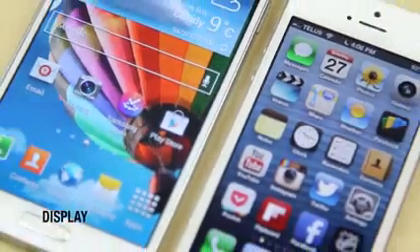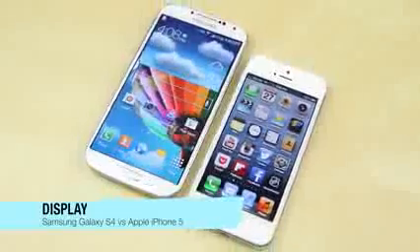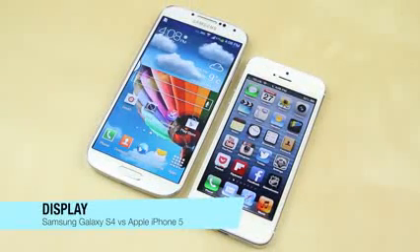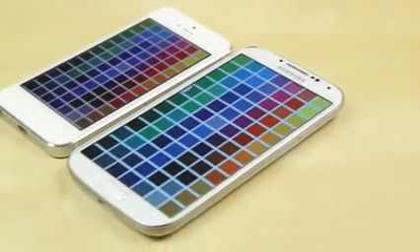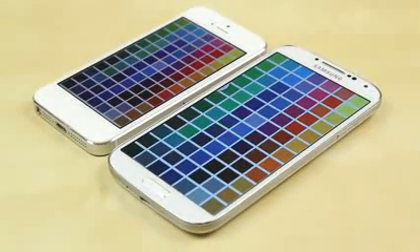When it comes to the display, both of these phones look absolutely gorgeous. The Samsung Galaxy S4 has a full HD 1920 by 1080 resolution Super AMOLED display with a 441 ppi pixel density, while the iPhone 5 has Apple's Retina display coming in at 1136 by 640 resolution and 326 ppi. Despite the PPI difference, on both these phones you really can't see any of the pixels on the screen.